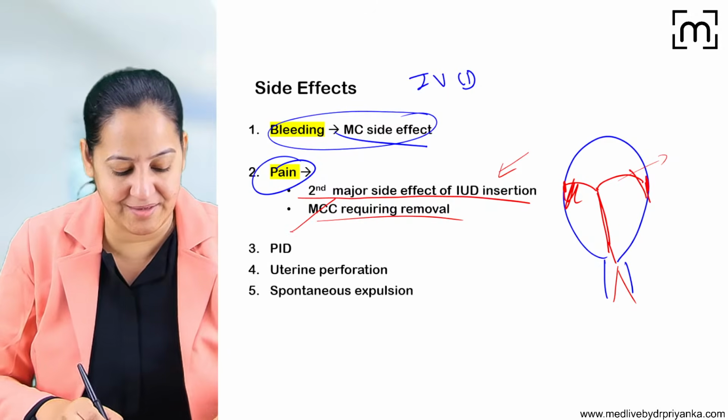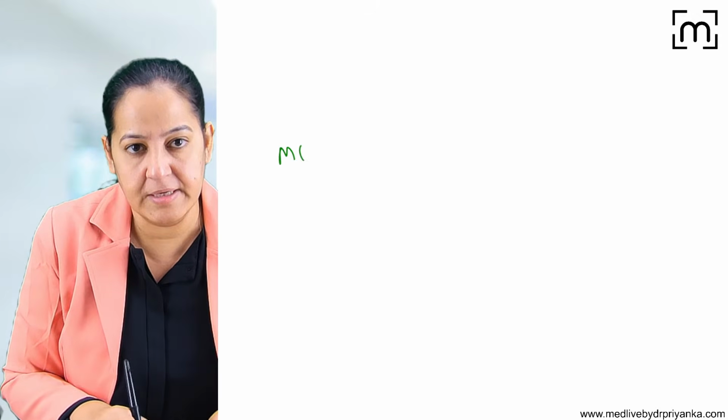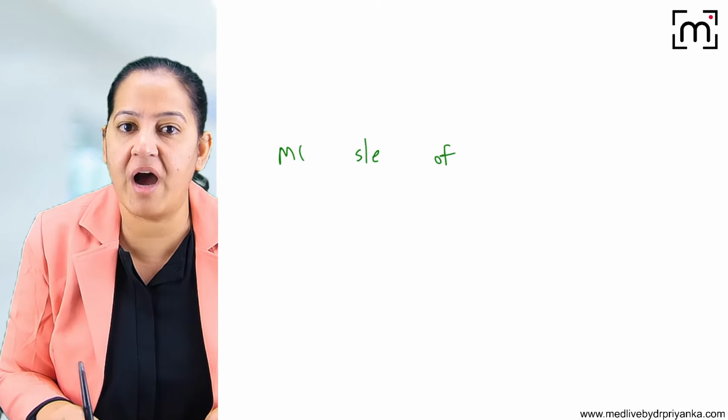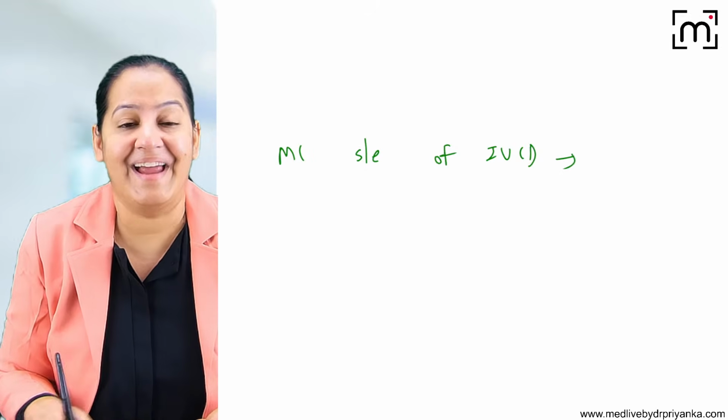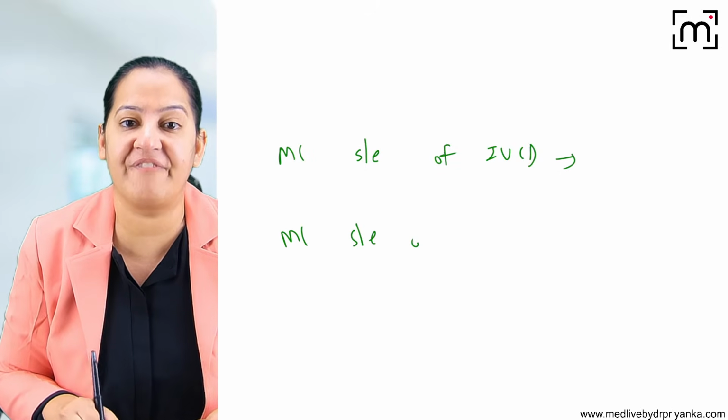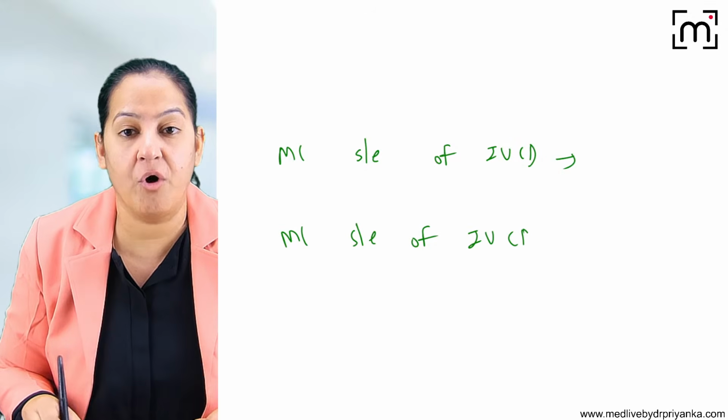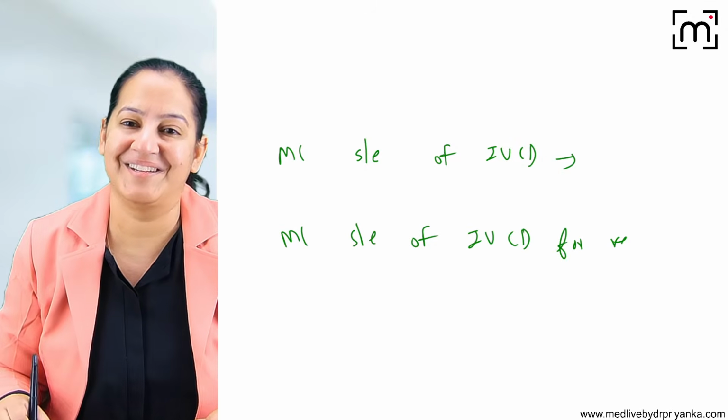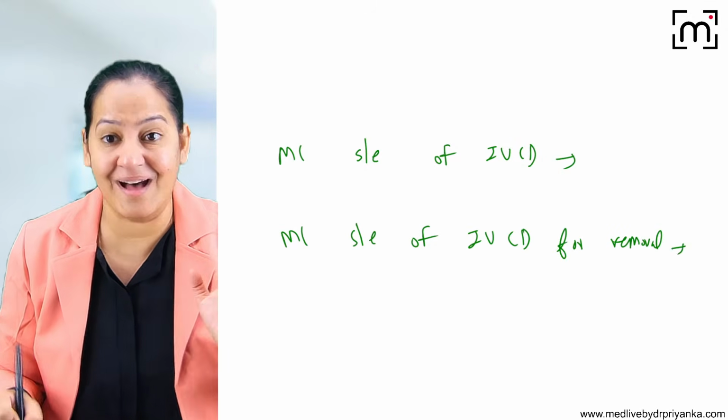So 2 MCQs are there. Tell me the most common side effect of IUCD. What is the answer? And tell me the most common side effect of IUCD for which removal is required. So this is the second question. So tell me the answer of both.